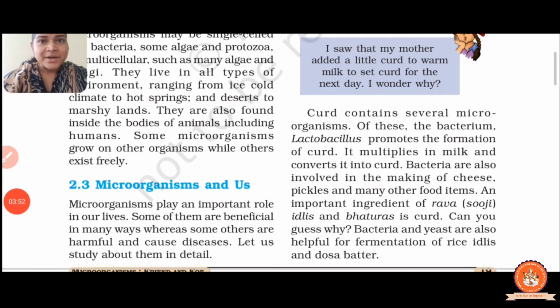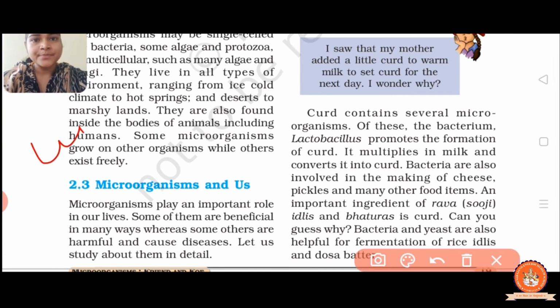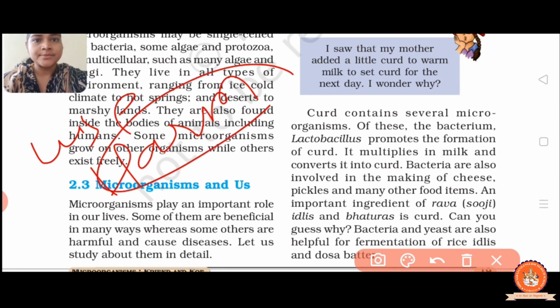So we learned about the types of microorganisms, right? Let us move forward. In the beginning of the chapter, I told you that there are two types of microorganisms, the harmful microorganisms and the useful microorganisms, right? Now let us discuss that.